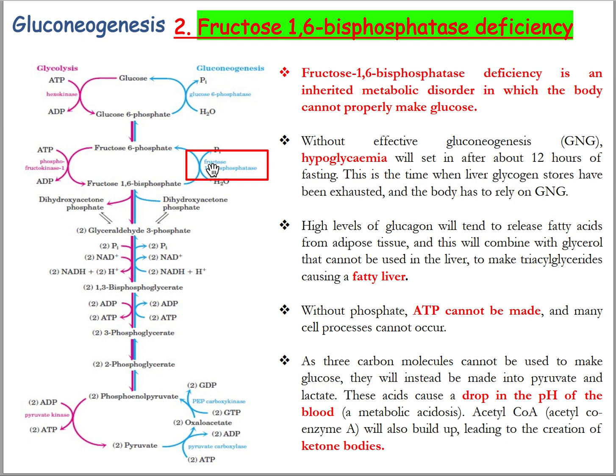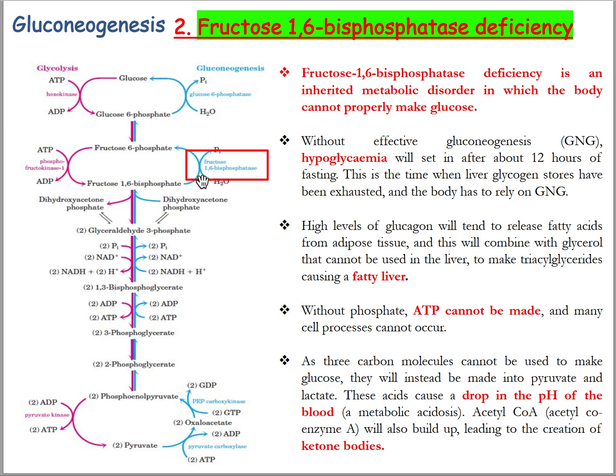Those triacylglycerol will form fatty acid, and this fatty acid will combine with glycerol in the liver and make triacylglycerol and deposit in the liver, which leads to the development of fatty liver. So inhibition of fructose 1,6-bisphosphatase can lead to hypoglycemia and can lead to the development of fatty liver.